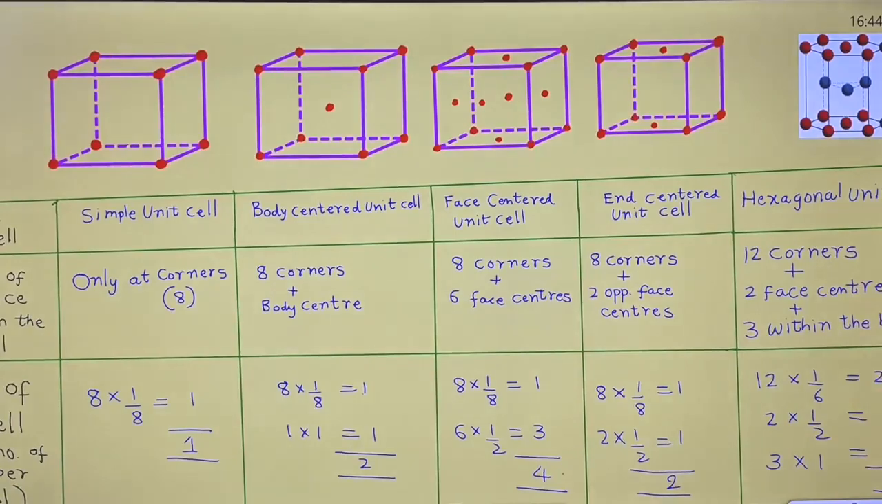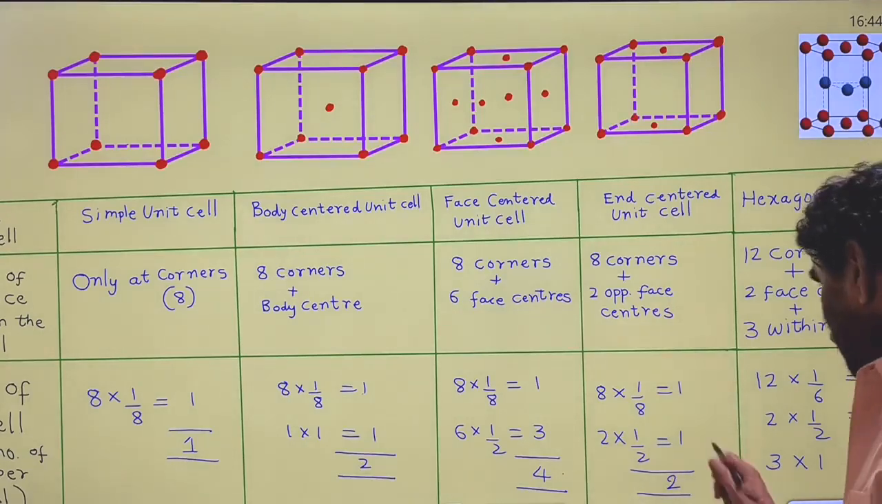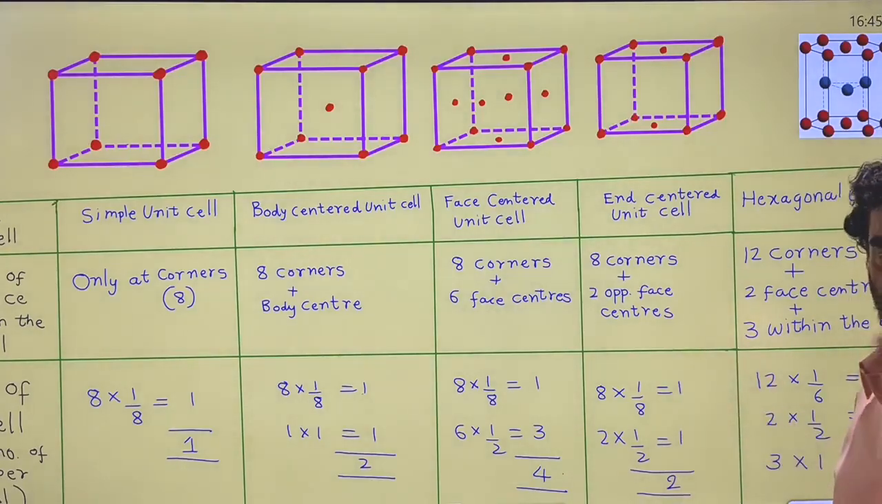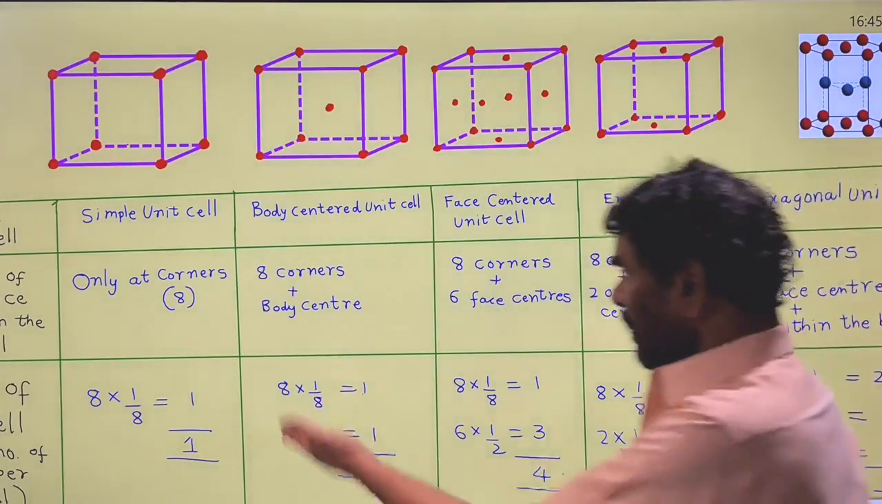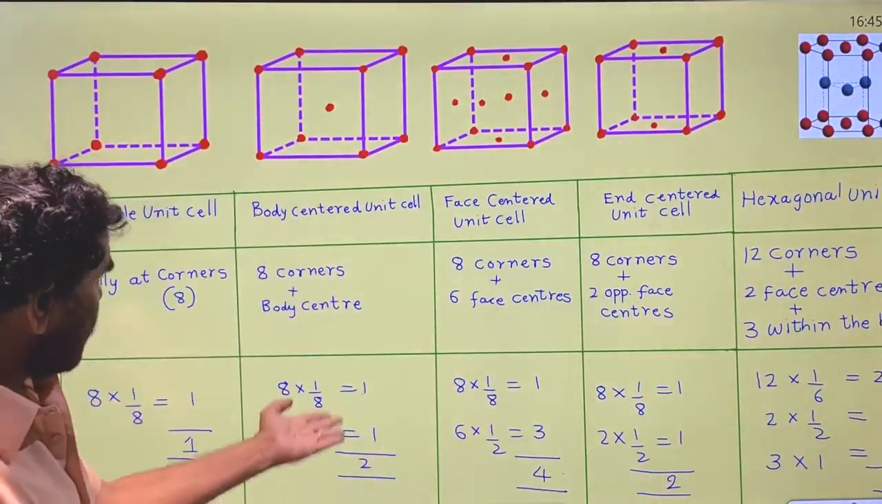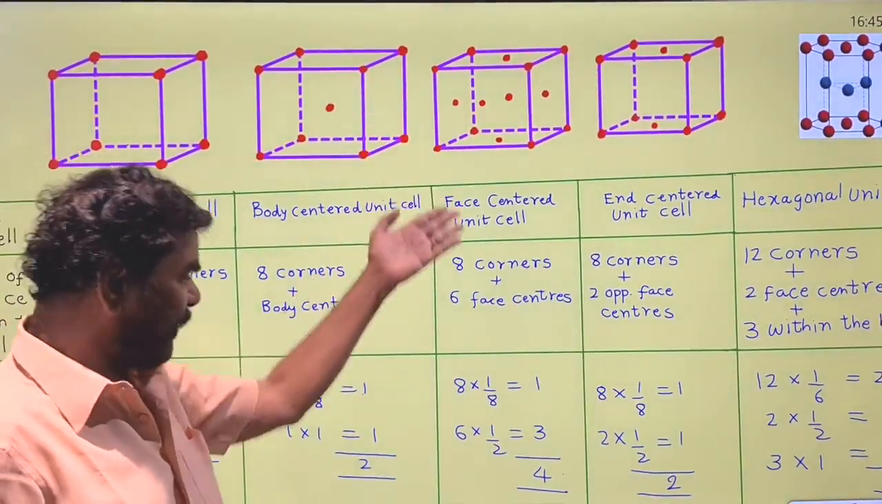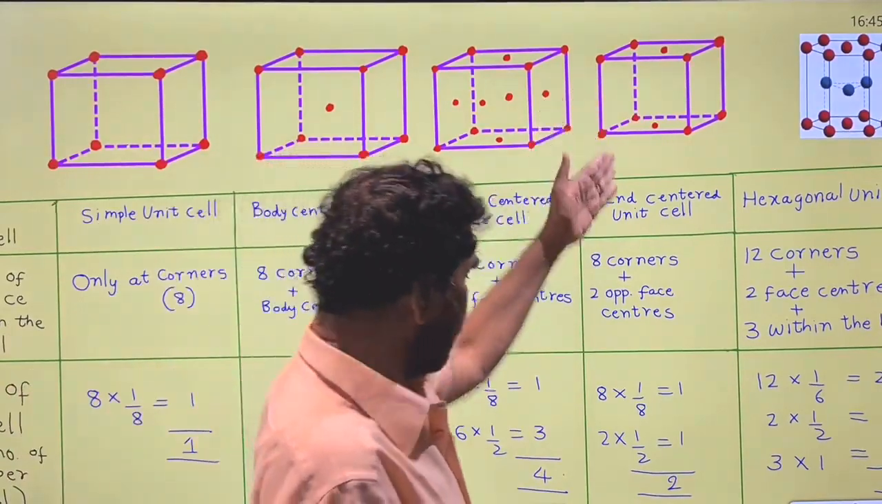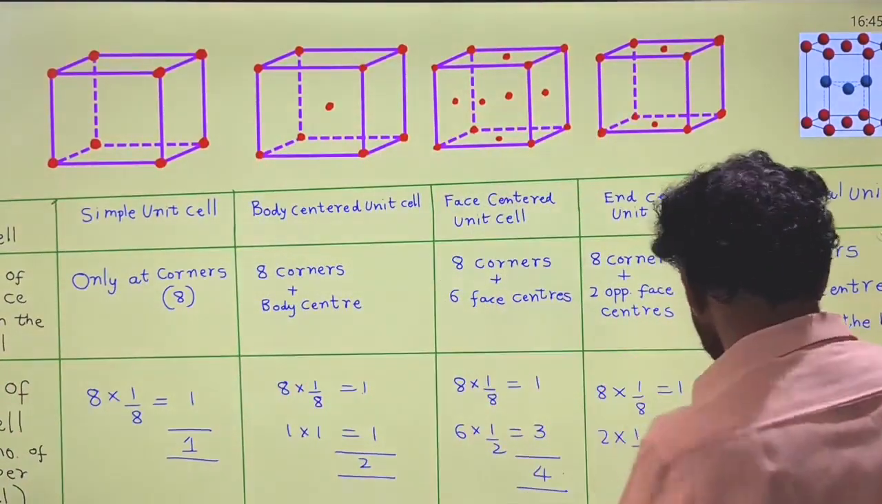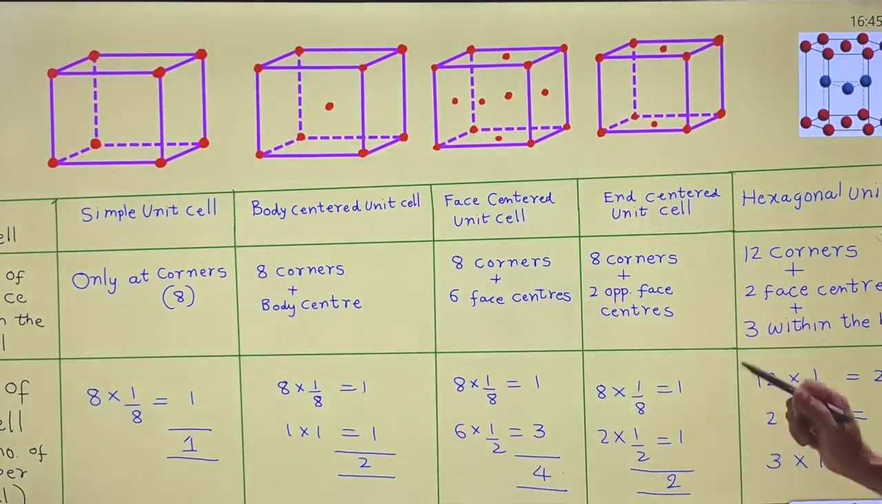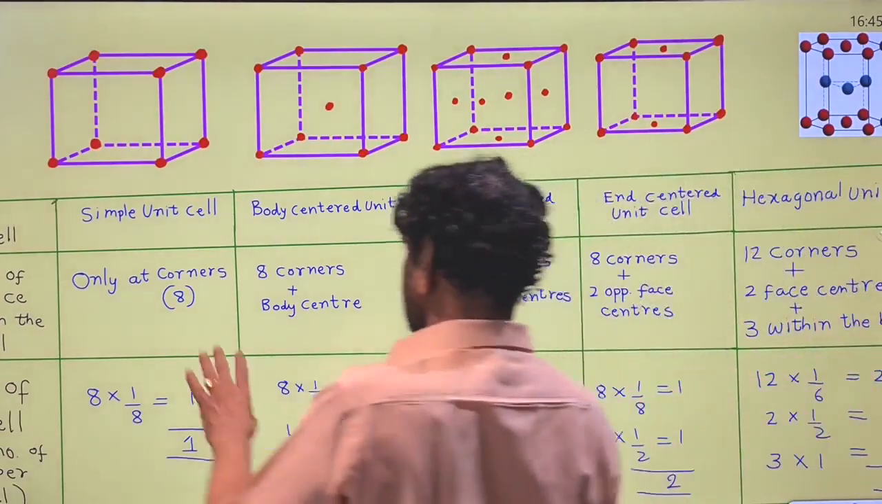For each end-centered unit cell, 2 atoms, that is 2 lattice points, are required. So the rank for simple is 1, for body centered unit cell it is 2, for face centered unit cell it is 4, and for end-centered unit cell it is 2. 1, 2, 4, 2. This is the new type of unit cell.